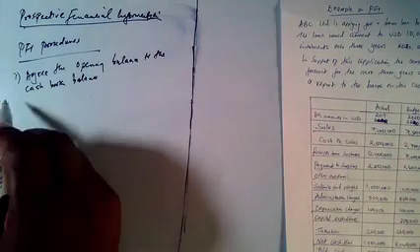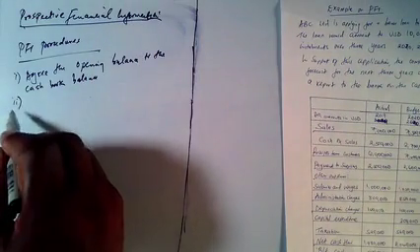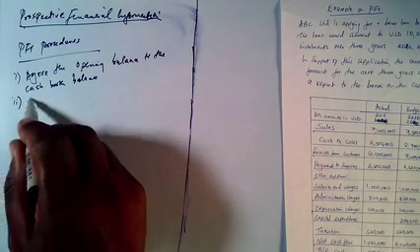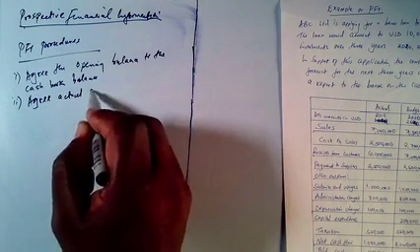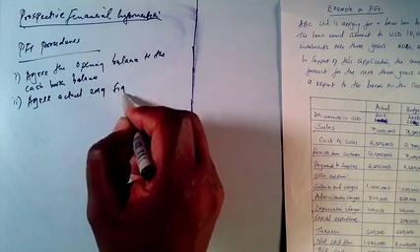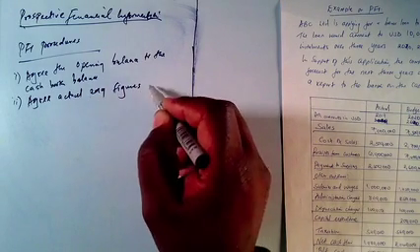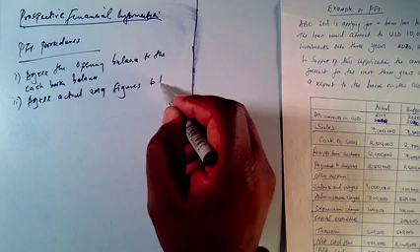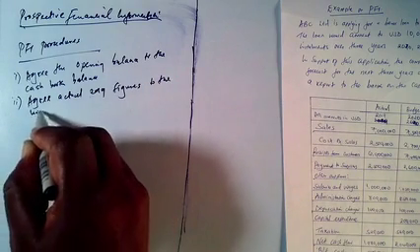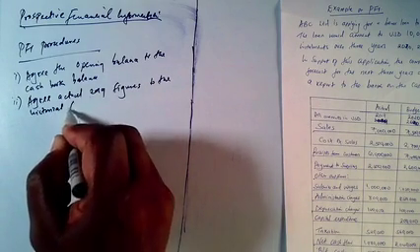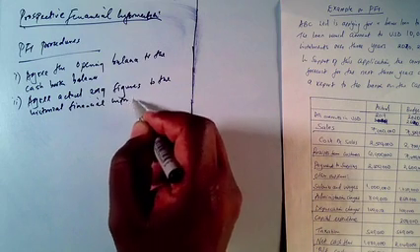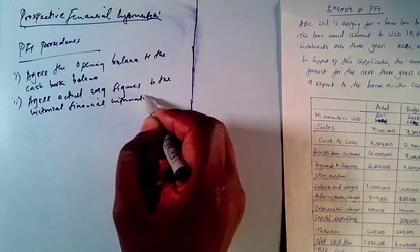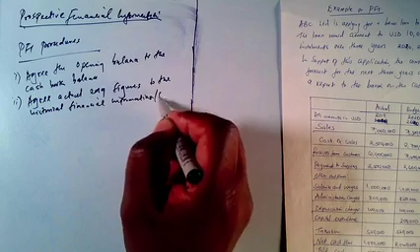That's the first point. Number two, we have to agree actual 2019 figures or amounts to the historical financial information or financial statements.